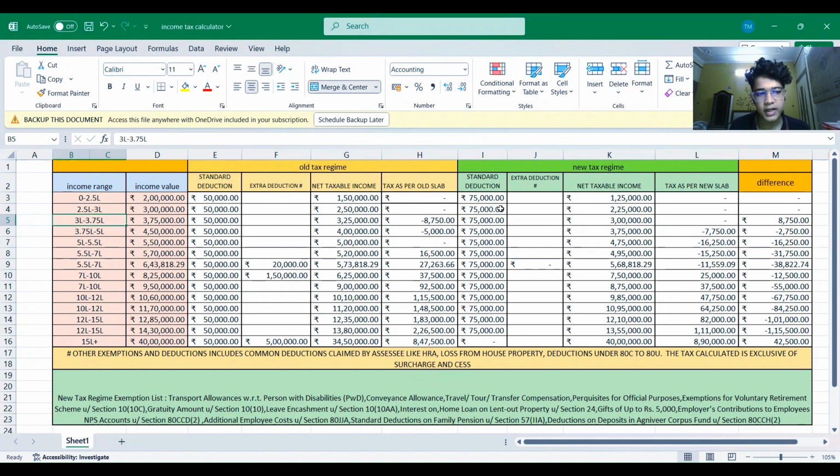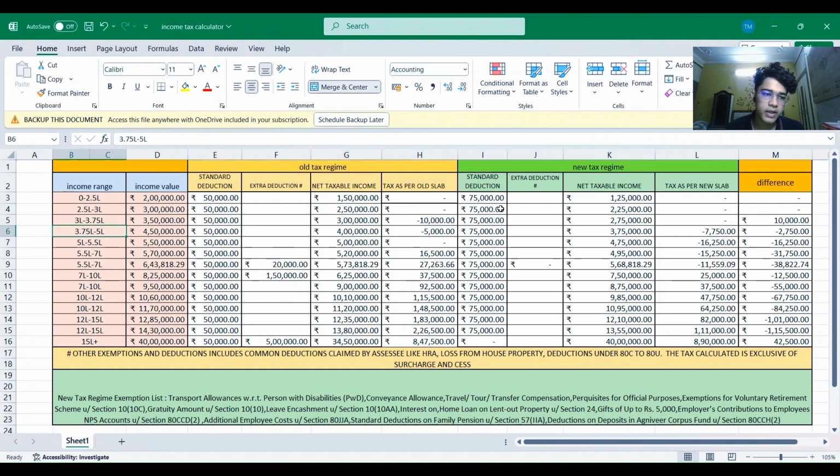Now let's suppose the income range between 3 lakhs to 3.75 lakhs. The income is 3 lakhs 50,000. The standard deduction is 50,000. There is no extra deduction. The net taxable income after the difference of the standard deduction and the income value is 3 lakhs. There is no tax, as the negative figure means that there is no tax. So there is minus 10,000 coming. That means there is no tax required to be paid. Same goes for the new regime, where there is no tax required to be paid.